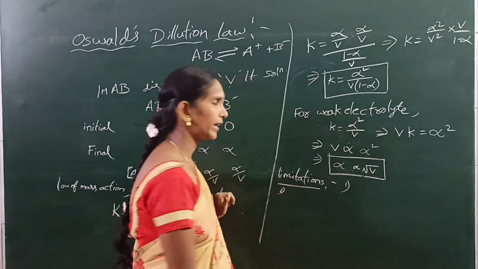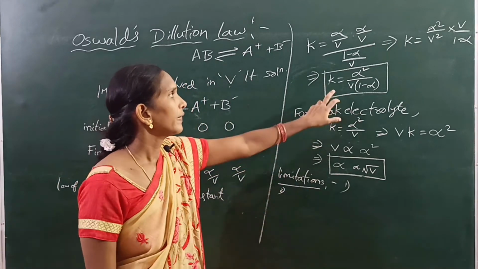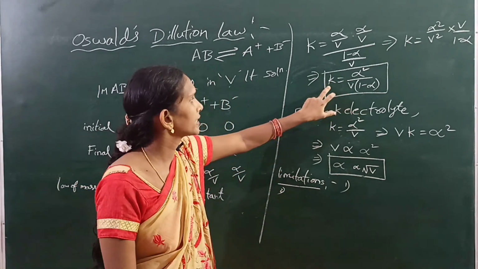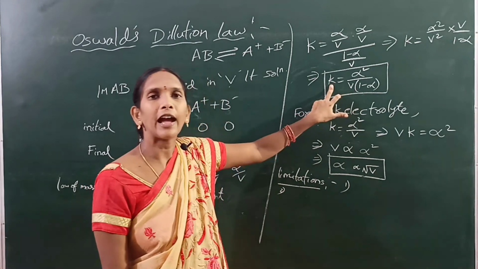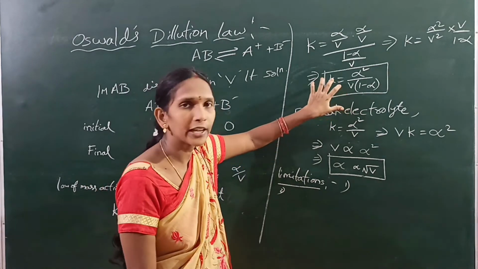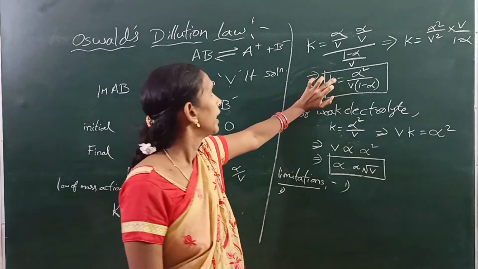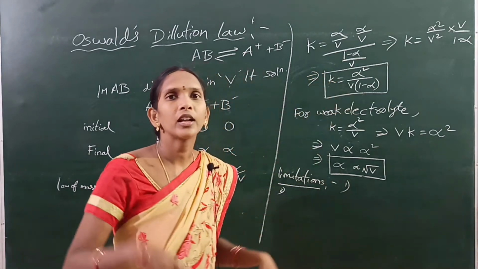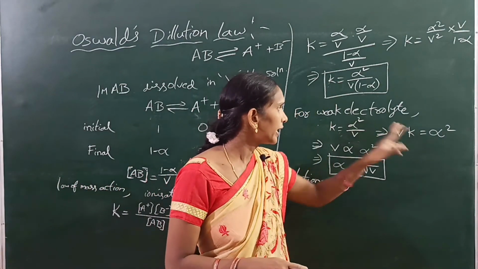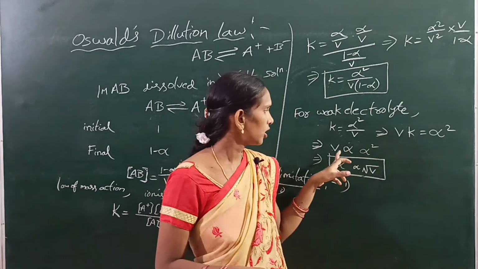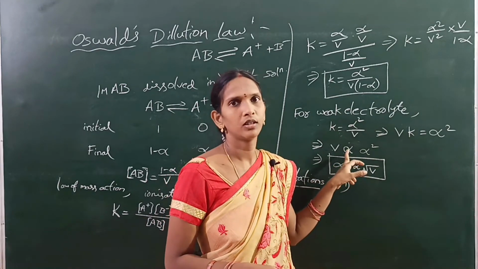The next point is the ionization constant value. For a weak electrolyte it is constant, so we can write the proportionality.